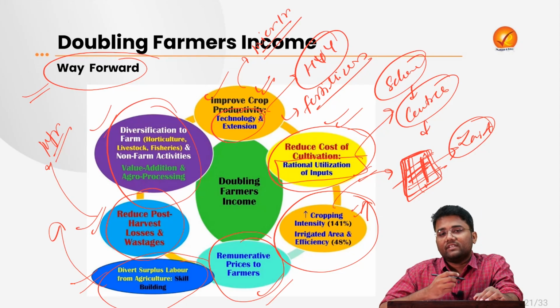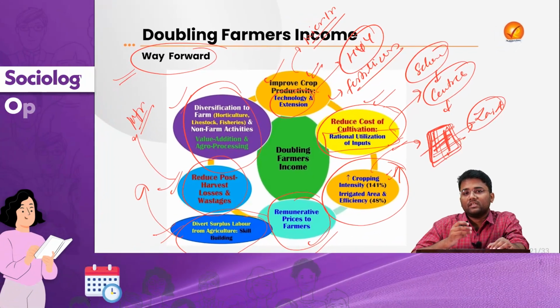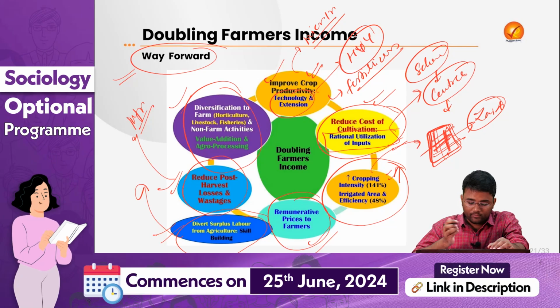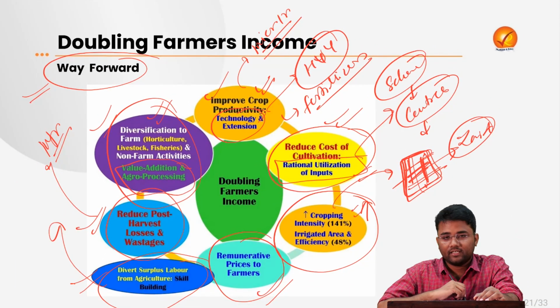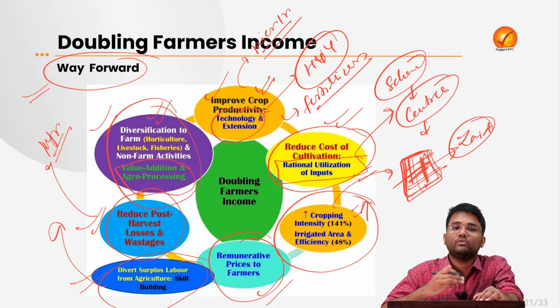So there is need for awareness generation, so that people shift from only growing the cereal crops towards growing more of the non-farm activities and other farm activities like fisheries, etc. And there is need for value addition and agro processing. When this is done, it will help in reducing the post-harvest losses. It will also increase the shelf life of food products.